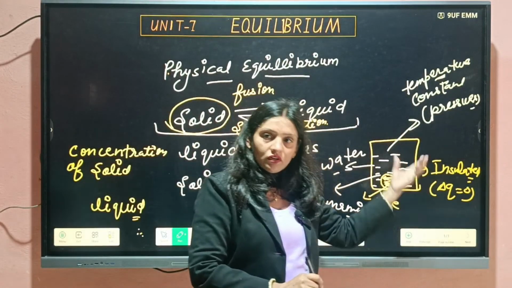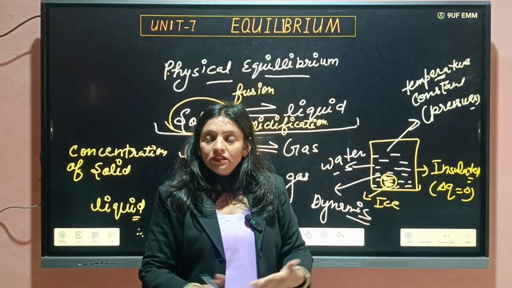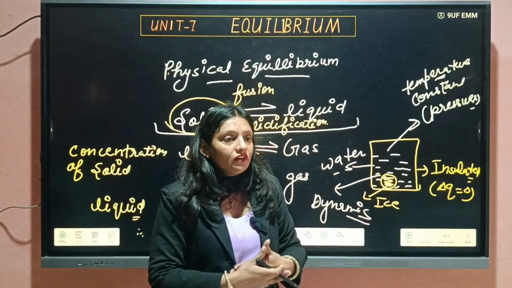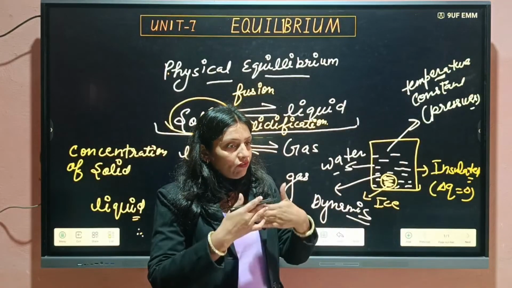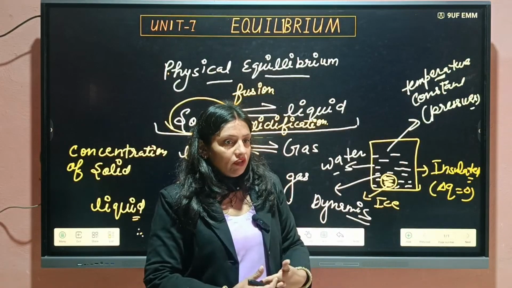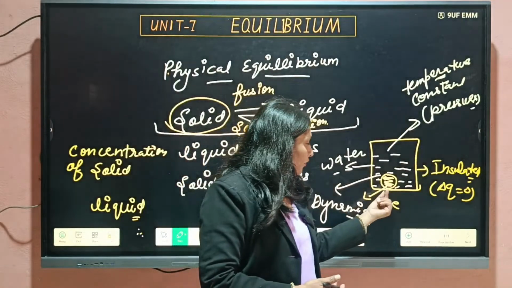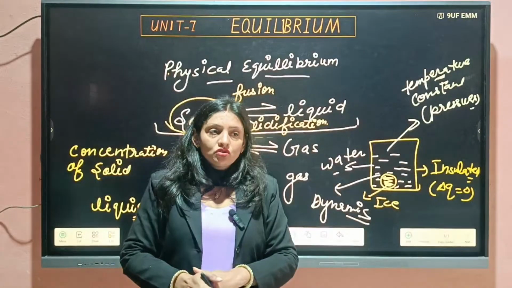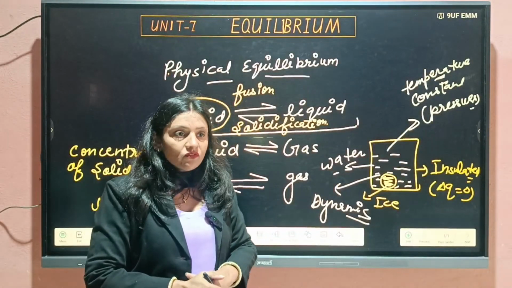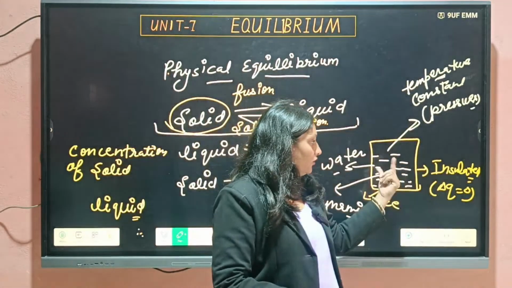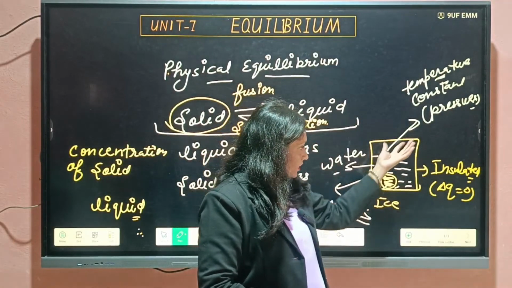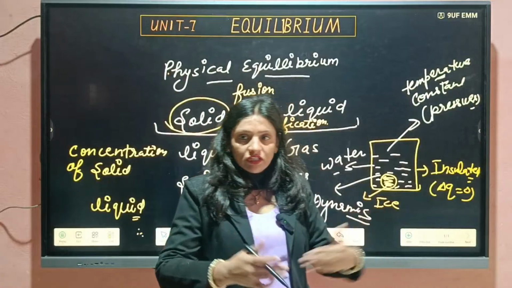Solid is also converting into liquid. Liquid is also converting into solid. But the rate of conversion is equal. Rate of fusion is equal to rate of solidification. That's why the concentration of solid and concentration of liquid is constant there.